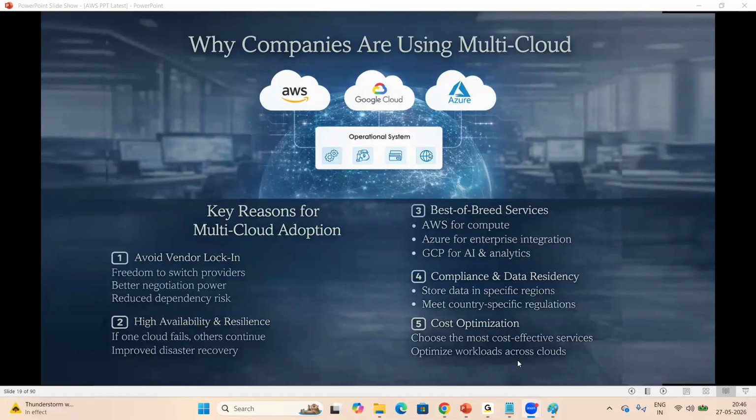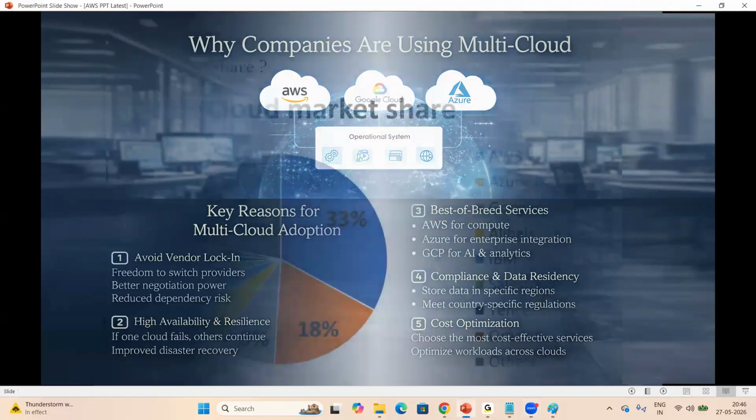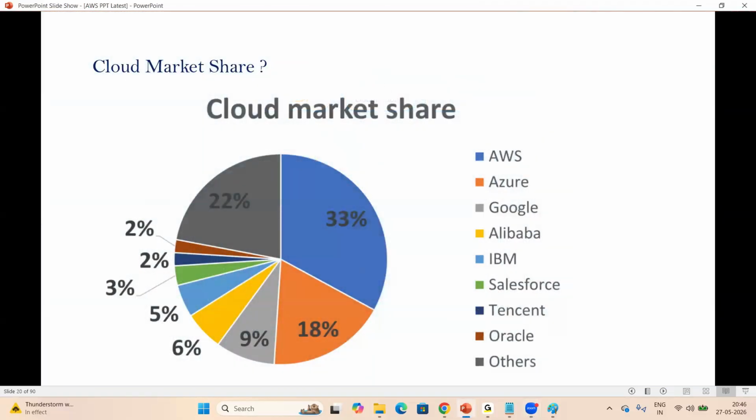Right? Now look at my screen, everyone. So this is cloud market share. Before going to this, if anyone has any questions, you can ask me.